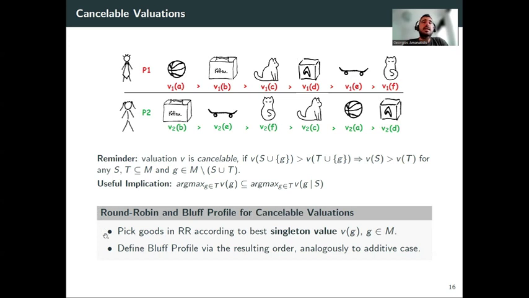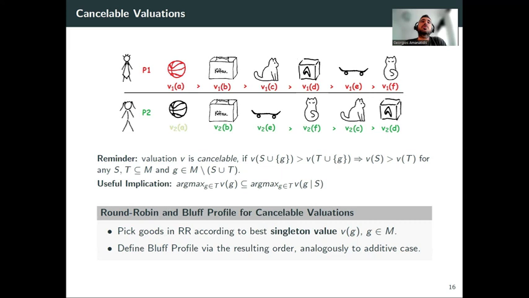Now, this means that we can define the bluff profile the same way we did in the additive case, right? Given that here it makes sense that if they report an ordering, the round robin mechanism follows this order, which is always consistent with the supposedly reported cancelable valuation function, and this very much works like in the additive case. So for instance, we give the first item, nothing changes for the order of everything else, and so on and so forth.